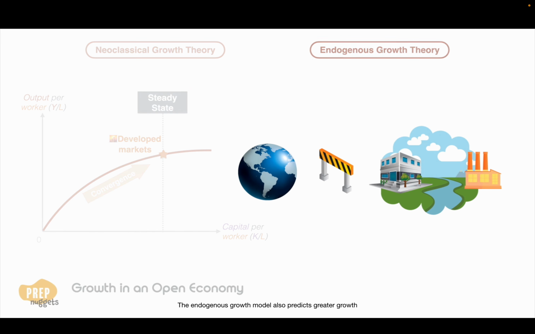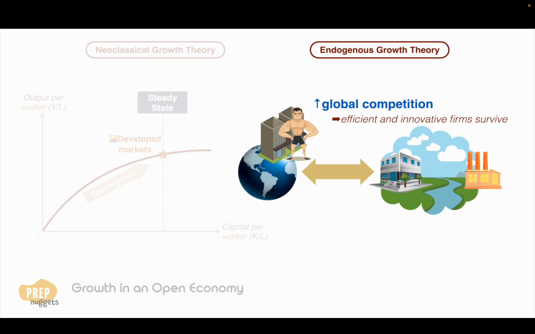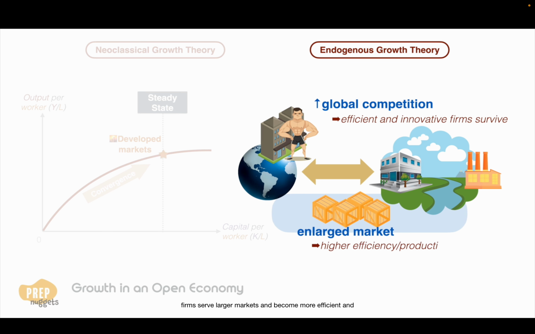The endogenous growth model also predicts greater growth when trade barriers and capital controls are removed. In an open economy, firms face increased global competition, so only the more efficient and innovative firms will survive. Economies of scale also increase output as firms serve larger markets and become more efficient and productive.